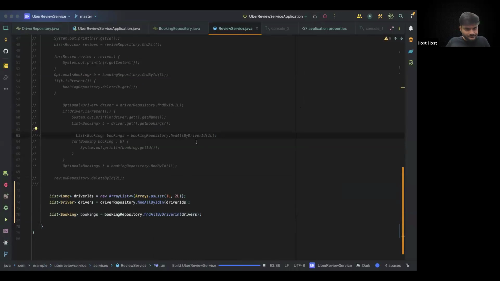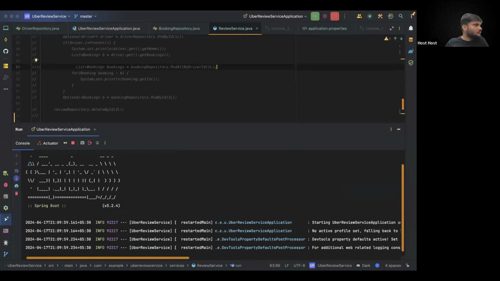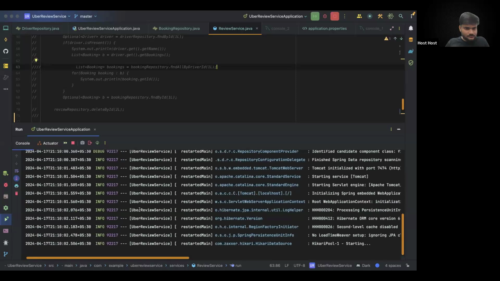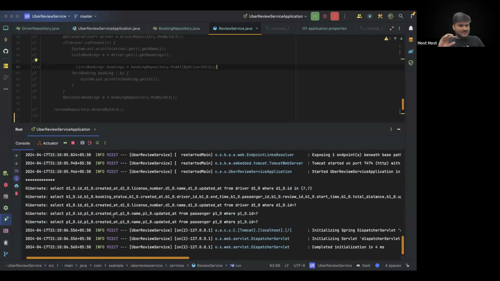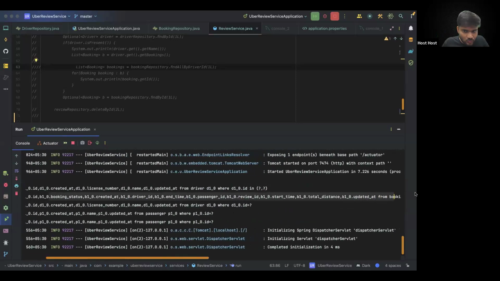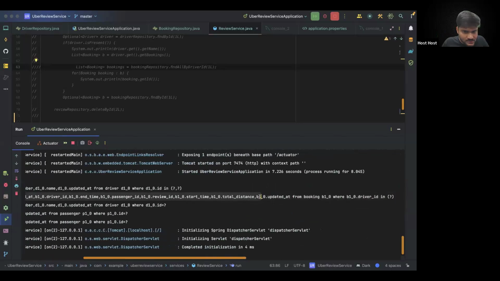If I run this code, now, interestingly, you will realize too many queries are going on. But don't worry about that. When you read them, you will understand what's going on. First query is to fetch the driver details. That is absolutely great. The second query, you can see you are fetching the booking details. And if you go forward, you are saying from booking where driver ID in. Can you see? That's a simple query.